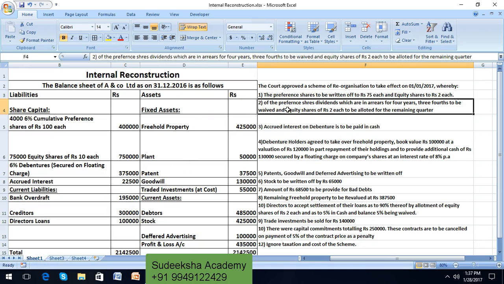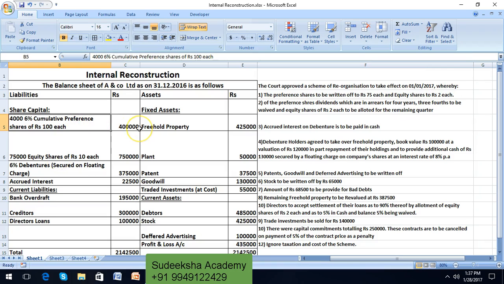Next adjustment: of the preference share dividends which are in arrears for 4 years, 3/4 is to be waived, and equity shares of ₹2 each should be allotted for the remaining balance. That means for preference shareholders, there is preference share capital of ₹4 lakhs and 6% preference dividend, which should be 24,000. It is in arrears for a period of 4 years, which comes to 96,000. 3/4 has been waived, and equity shares of ₹2 each are given for the remaining balance.